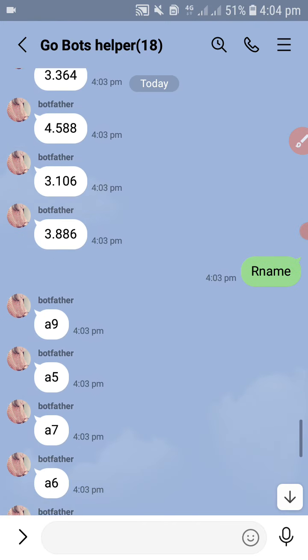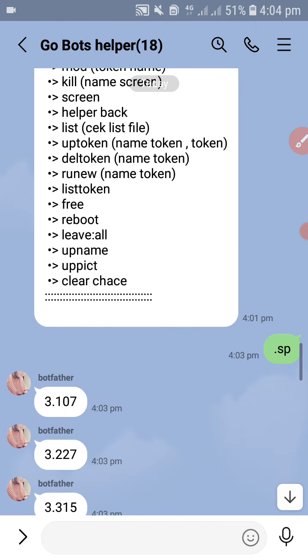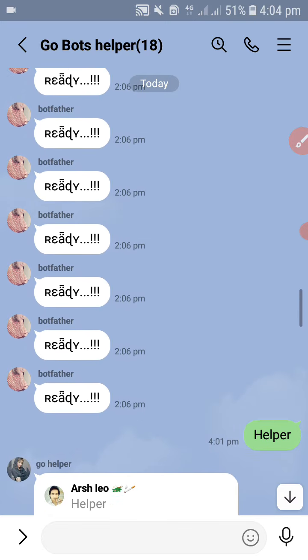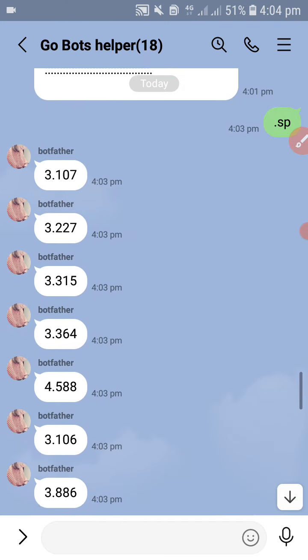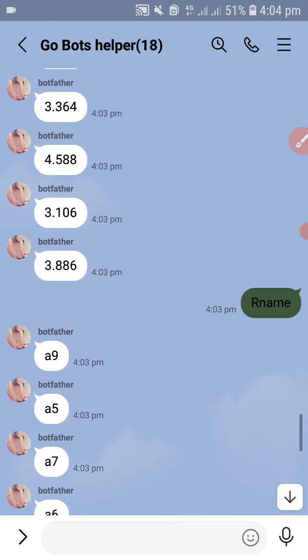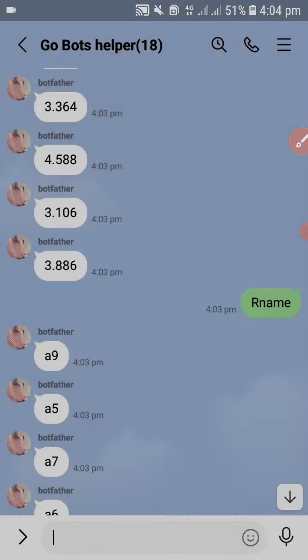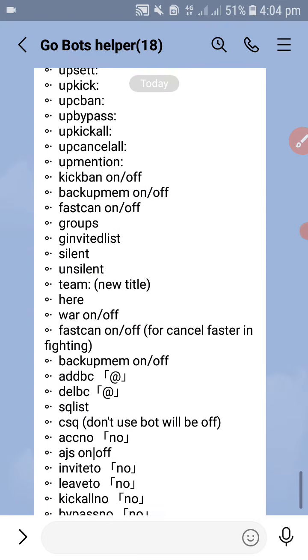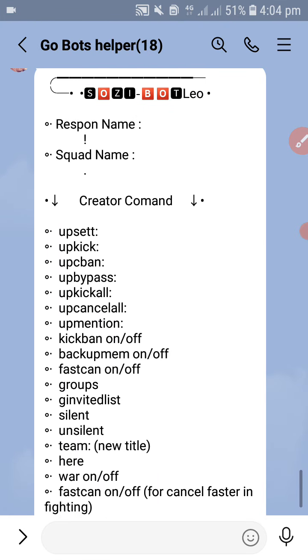This is new, I recommend you use this file. You will be happy because this is a new file and strong, also a new update. You can check here all help commands.